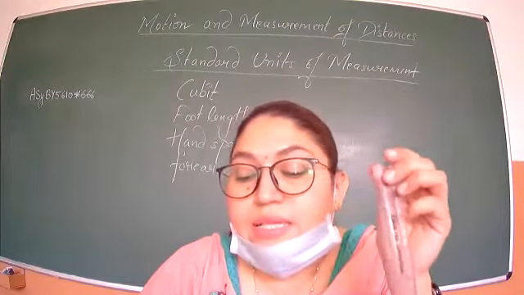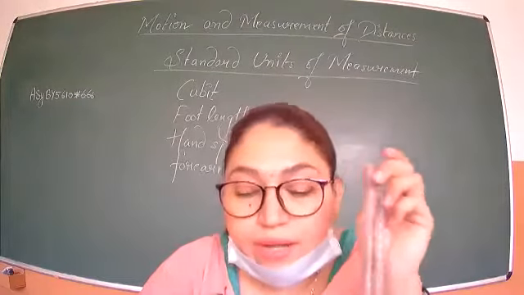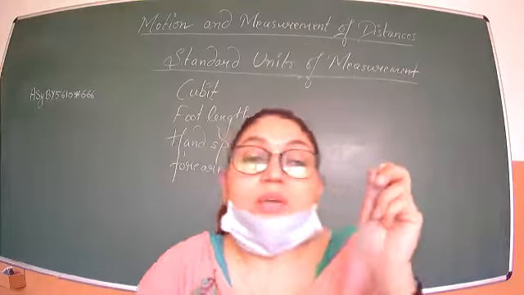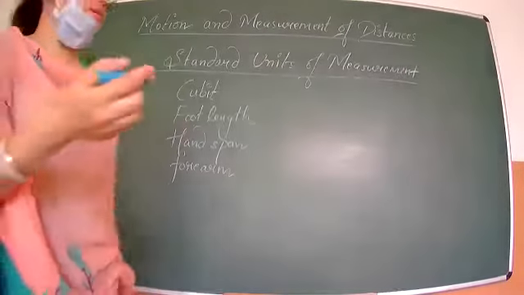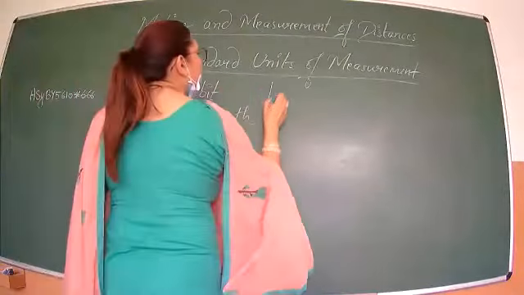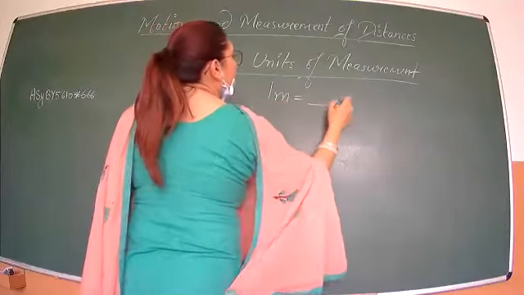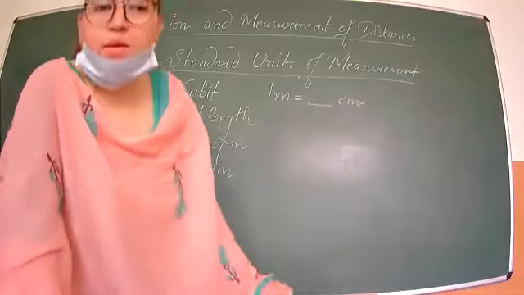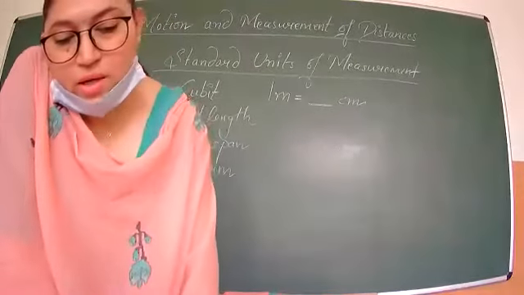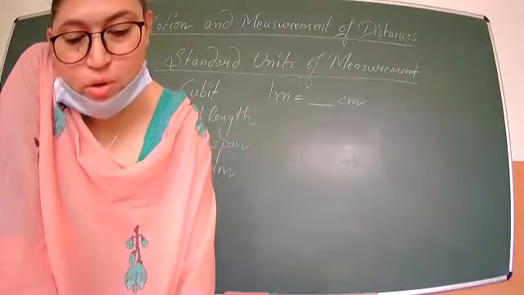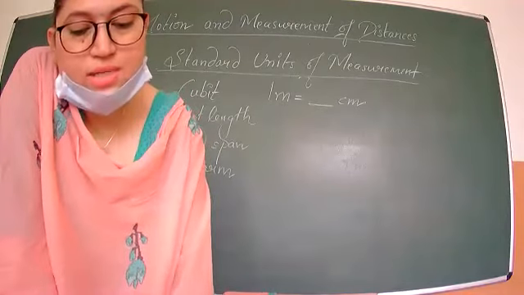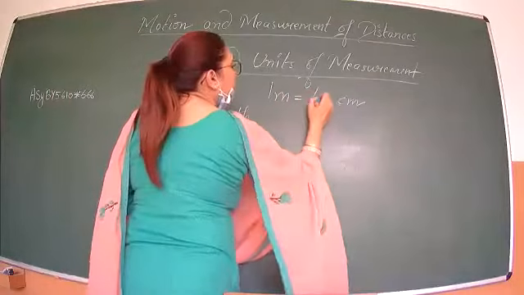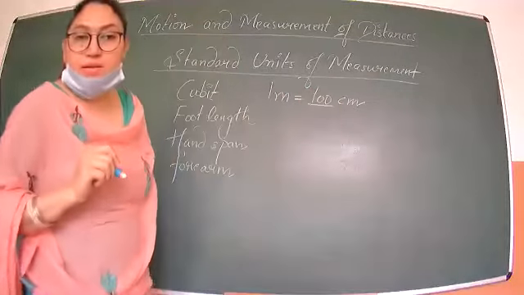Each meter is divided into 100 equal divisions called centimeters. So what are they saying? 1 meter is equal to how many centimeters? They are saying each meter is divided into 100 divisions called centimeters. 100 centimeters.